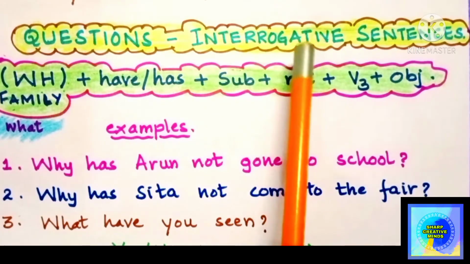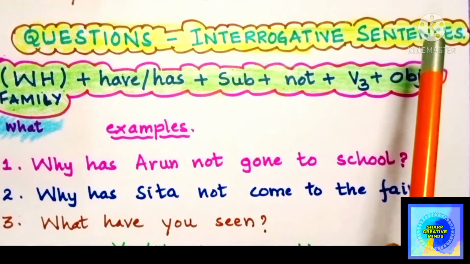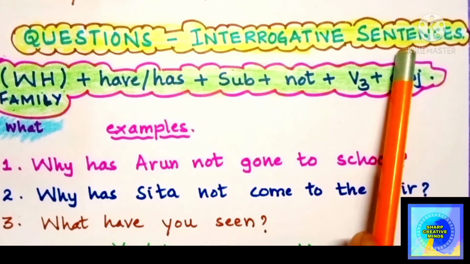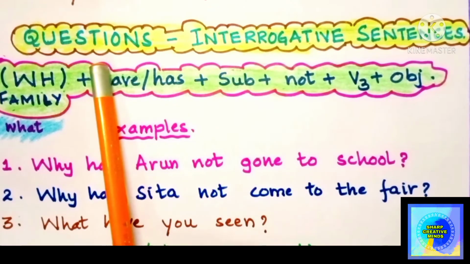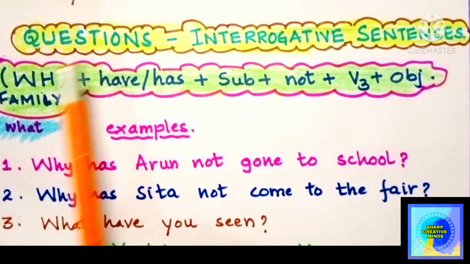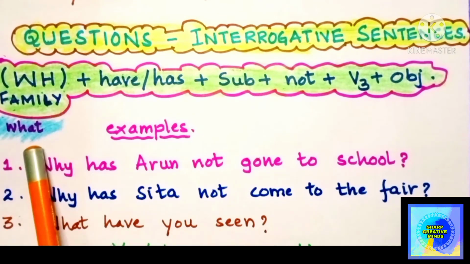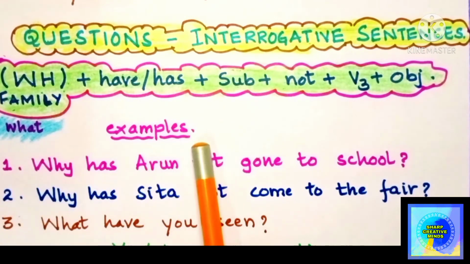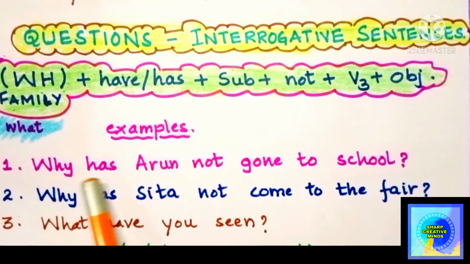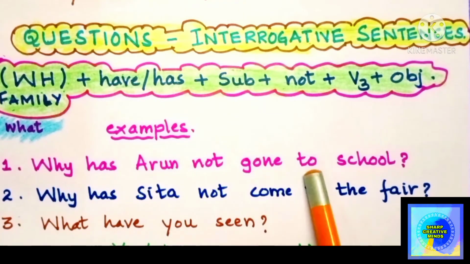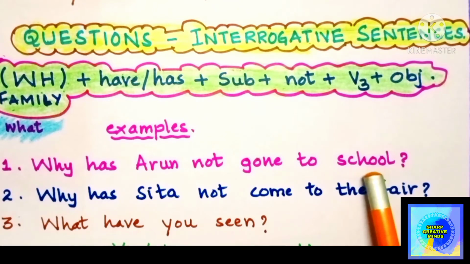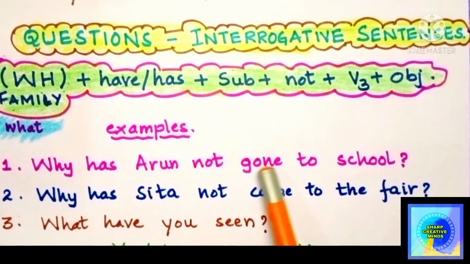So the next sentences are the interrogative sentences. Interrogative sentences are those sentences which ask questions. So questions belong to the WH family words like why and what. There are certain examples which will make it more clear. Why has Arun not gone to school?